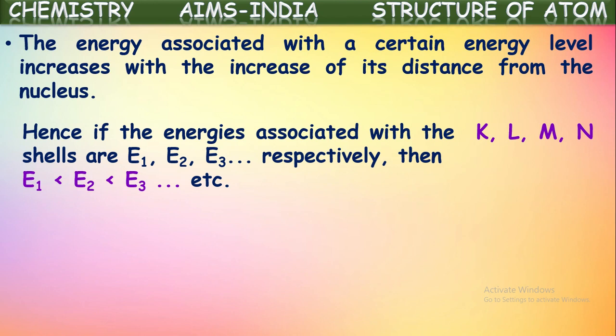Hence, if the energies associated with the shells K, L, M, N are E1, E2, E3, E4 respectively, then they can be related like this: E1 is less than E2, which is less than E3, and so on. So the shell which is nearest to the nucleus has the lowest energy. It is the first energy level, that is the K shell. K shell is associated with the least amount of energy among all the shells in every atom. And as the distance from the nucleus to the energy level increases, the energy associated with it also increases.